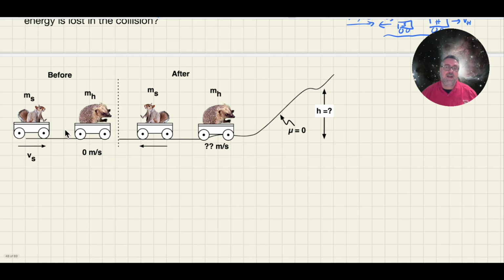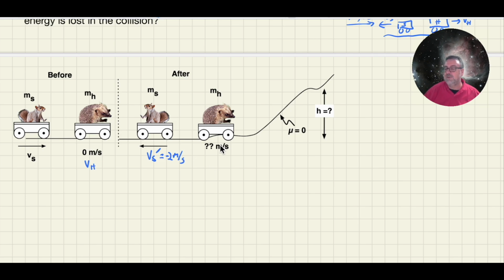So here is our basic situation. I have Sally moving to the right. She's going to collide with Harry, who has no initial velocity. So here is the velocity of Harry before the collision. Now, this is the velocity of Sally here after the collision. And I said that this was equal to 2 meters per second. But because it's moving west, I need to put a negative there.